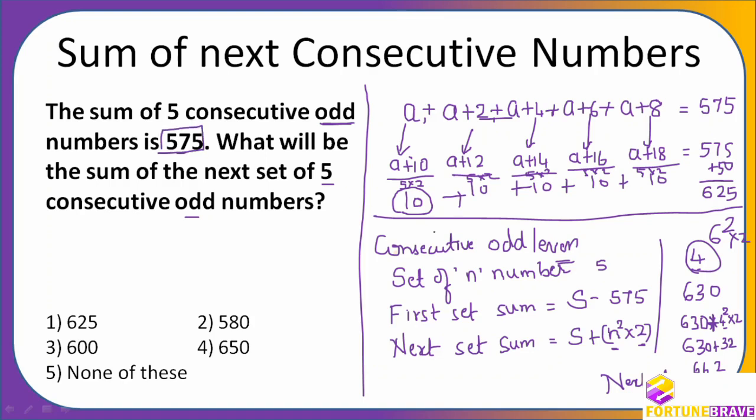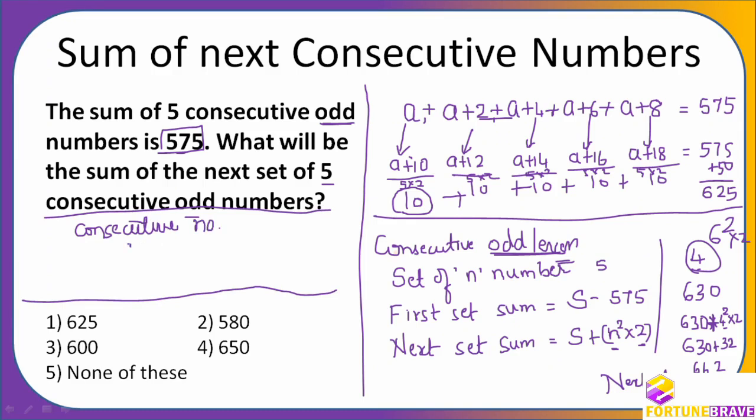That is if it is consecutive even order. I'll write it here; anyway, space is there, every space has to be utilized. If it is only consecutive numbers, no 2 here. The next sum is S plus n into 2.